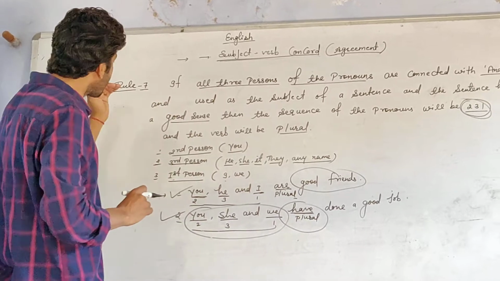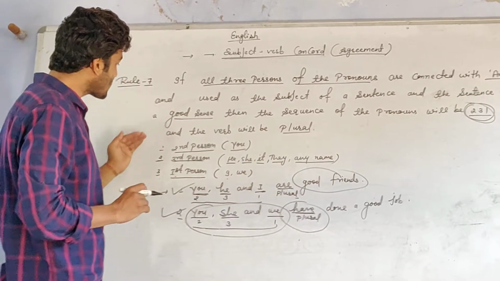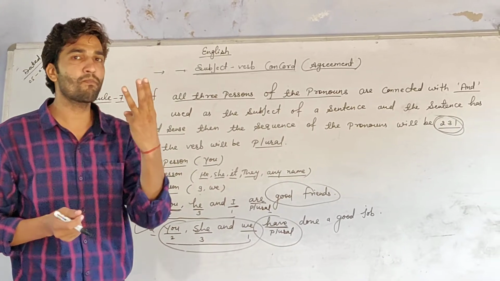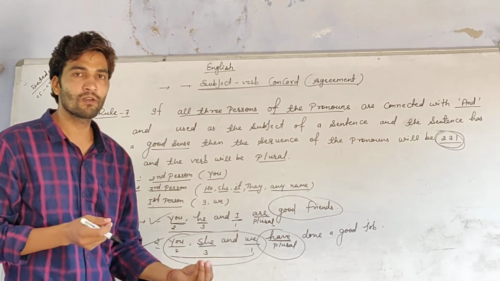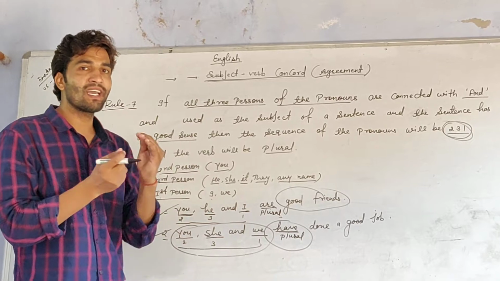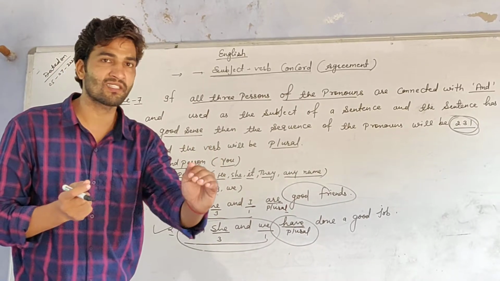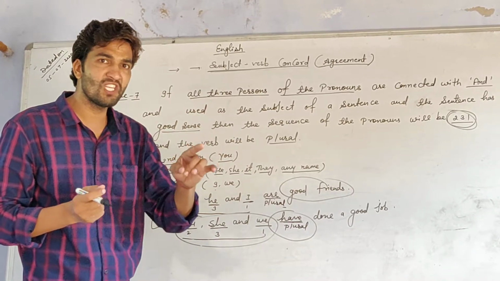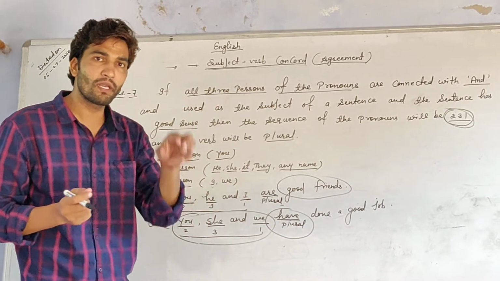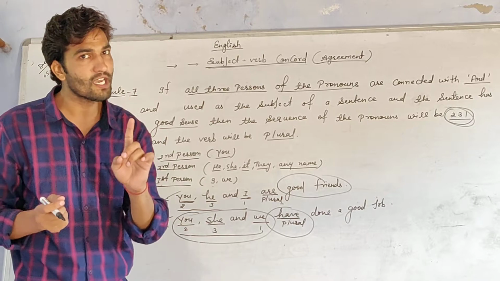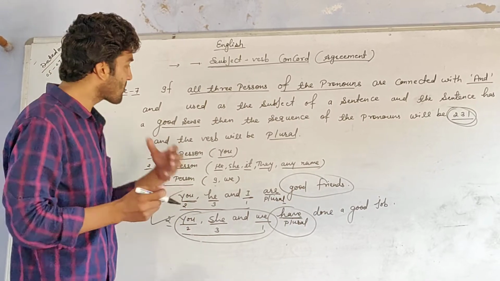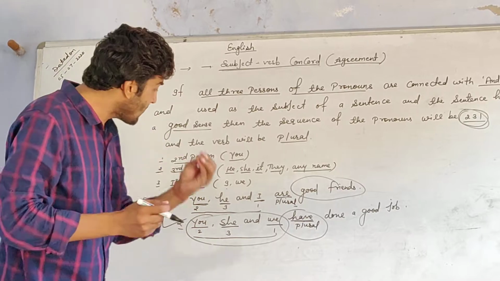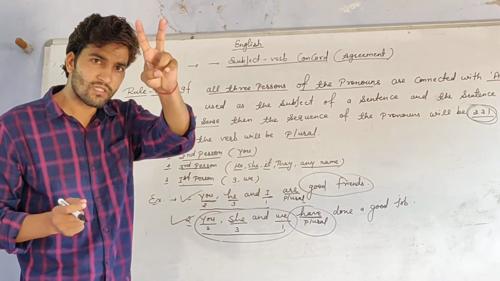So rule 7 always tells us that whenever we find three persons in a sentence, and if there is given a good sense in the sentence, then the sequence of these three persons will be 2, 3, 1.